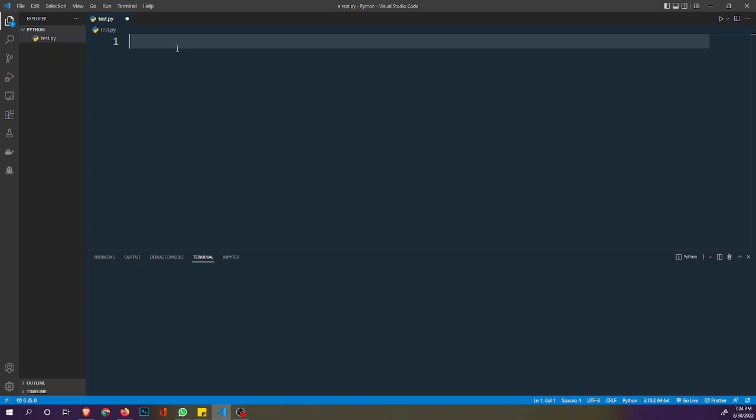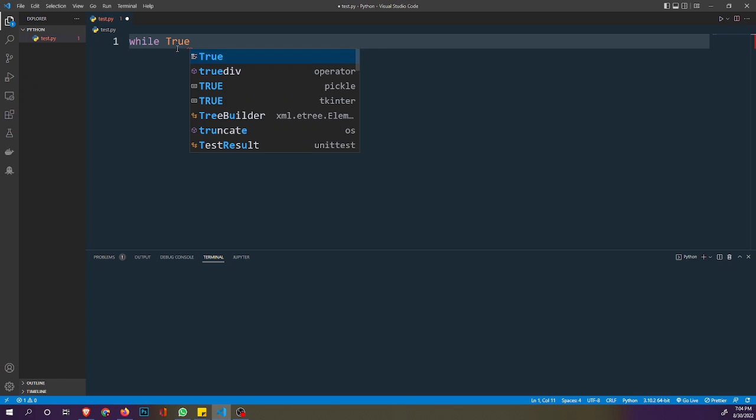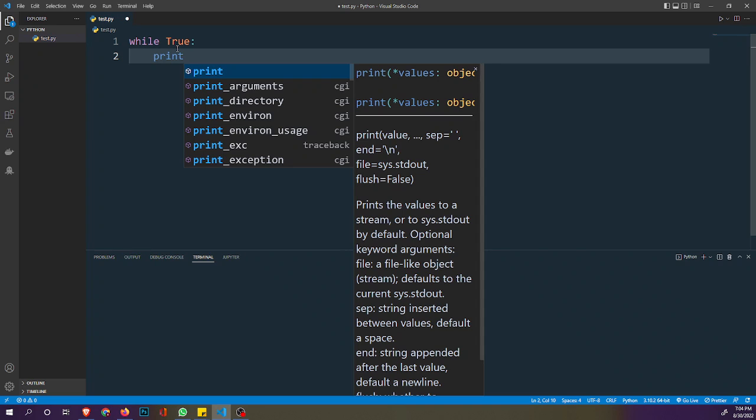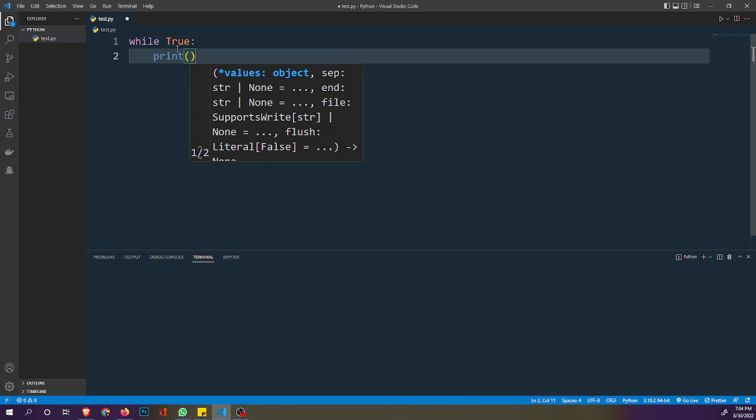So I'm going to be using the while loop, and then I'll also use the input, and we check if the user enters a particular data type or not. Let's say we have while True. We want to request that the user enters a value.